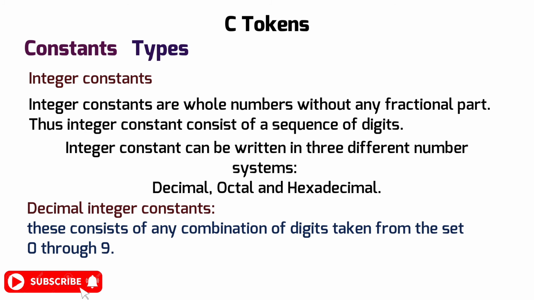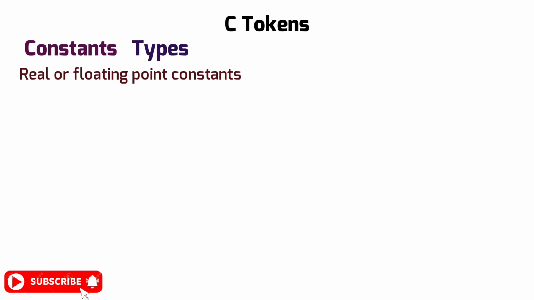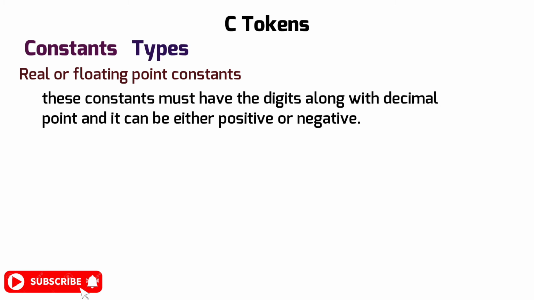The following are valid decimal integer constants. Then real or floating point constants. These constants must have digits along with a decimal point, and they can be either positive or negative. Examples are like this.